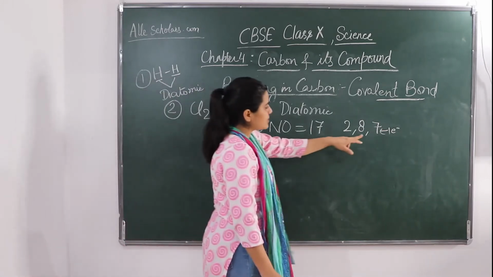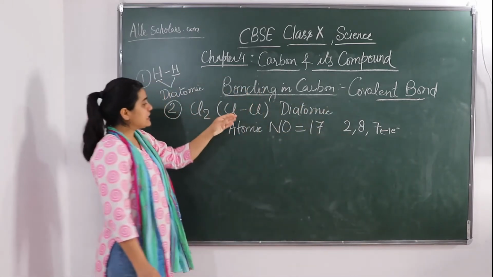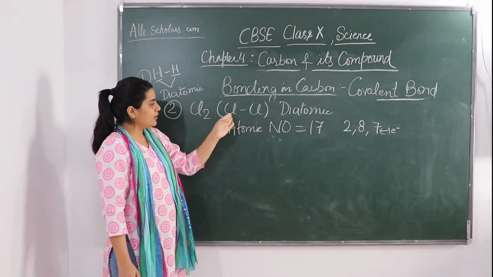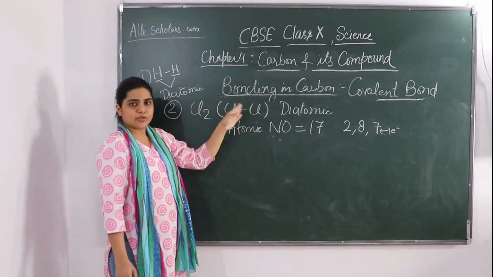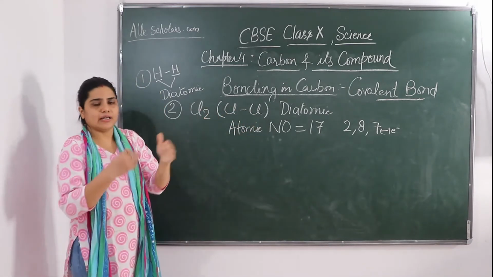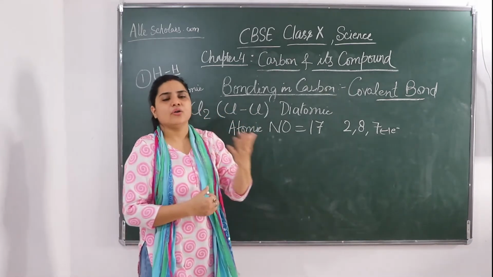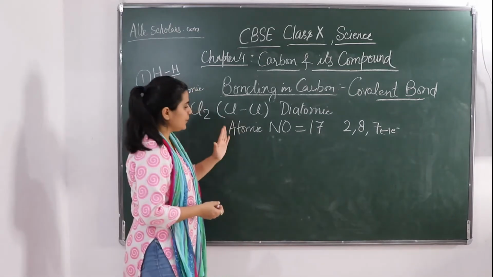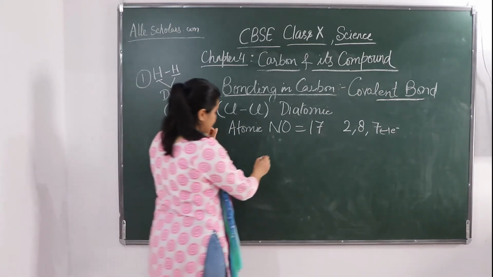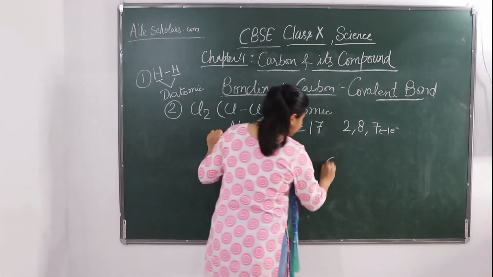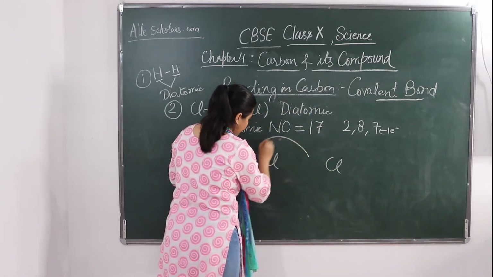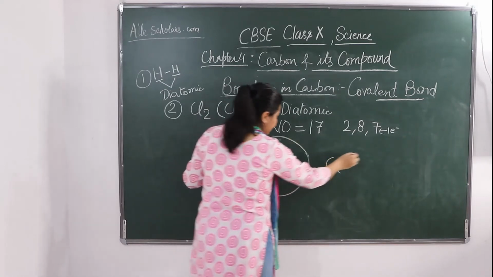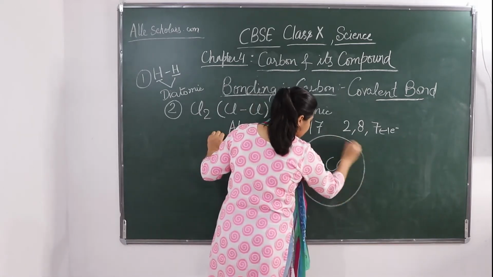Okay, so now what is it going to do? This chlorine is going to share an electron with this one, and this chlorine is going to share with this one. Neither are they going to take an electron, nor are they going to give an electron. They are going to share. So let's see, two chlorine molecules are there, one is here and the other is here.